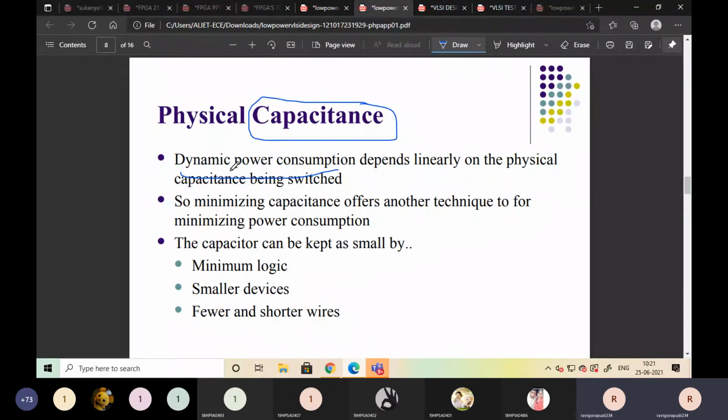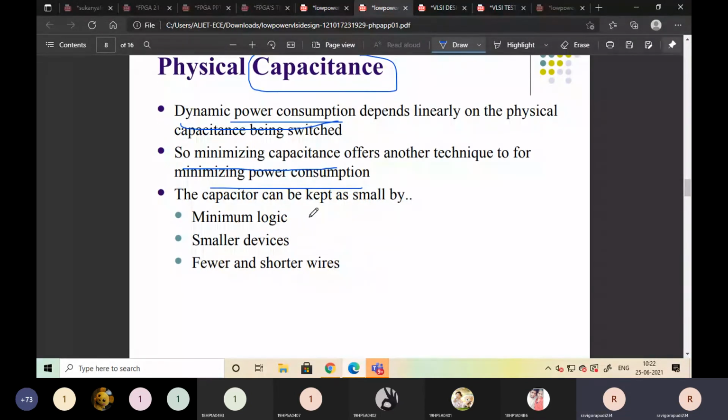Because of these capacitances, there may be some power consumption, because the capacitor gets charged and discharged. So minimizing capacitance offers another technique for minimizing power consumption. Same as the voltage, if you reduce the capacitance value, you can reduce the power consumption.